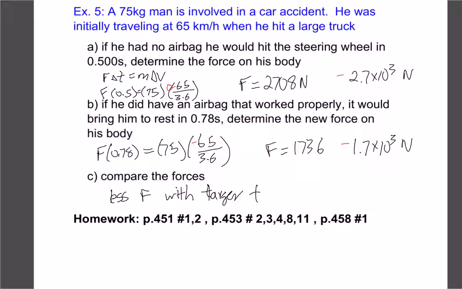As I noticed, if you were to compare this to the note page, there's a typo. In the notes I have it as 0.05 seconds, which actually would make the force 2.7 times 10 to the 4 without the airbag, which would obviously be a lot bigger. But the calculations are the same. So that's it.